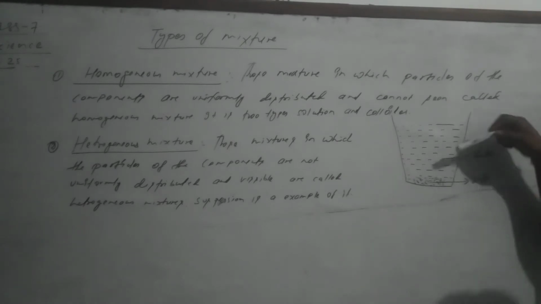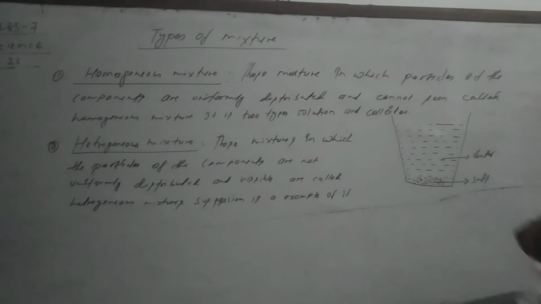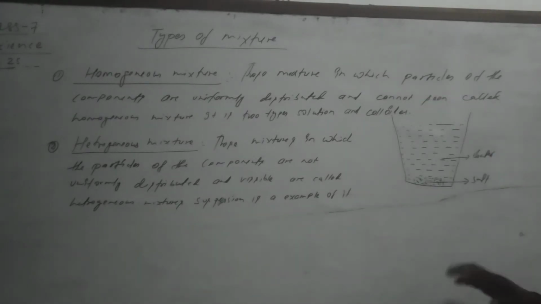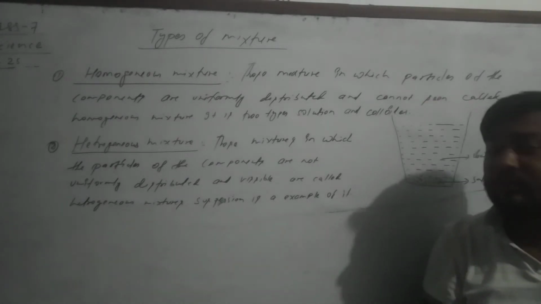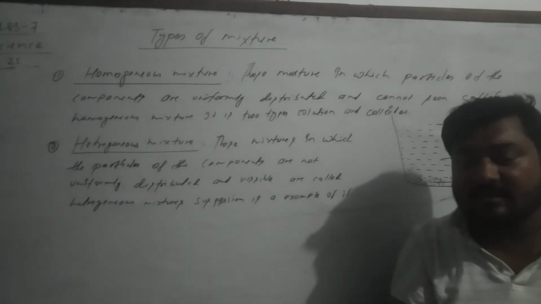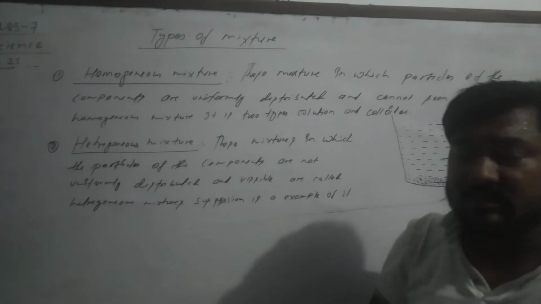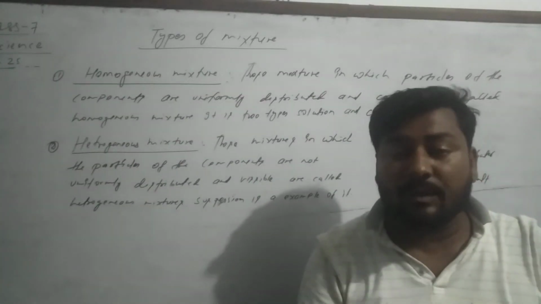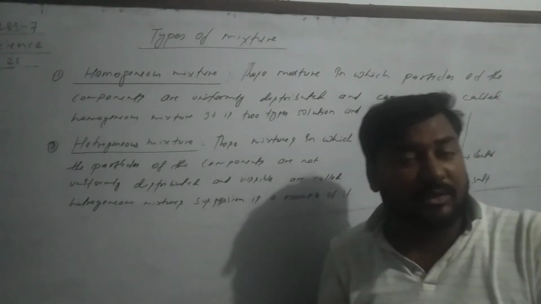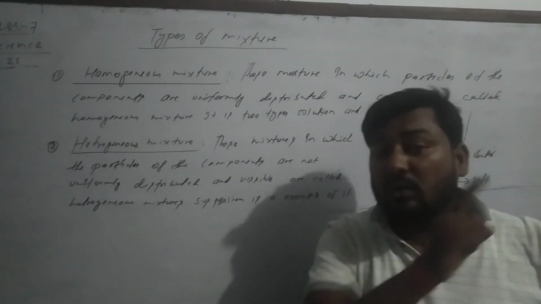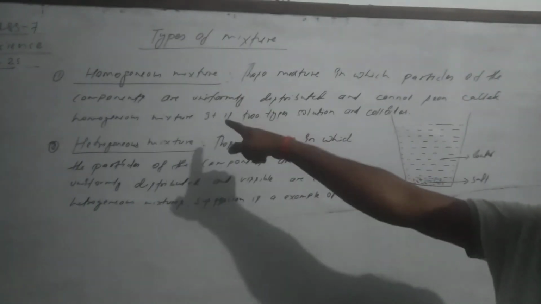And with a spoon, suppose this is glass, this vessel is glass. In glass there is water and salt. And you do like this. Okay? Then leave it for some time. What you see? Can you see the salt in water after some minute? Of course not. So that type of mixture is called homogeneous mixture. You can take the example of water and sugar, water and salt. Those types of mixture is called homogeneous mixture.